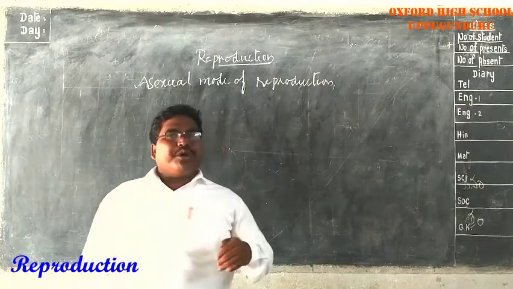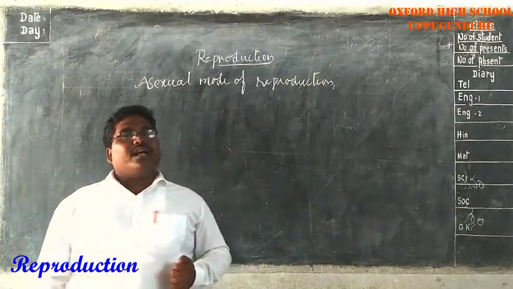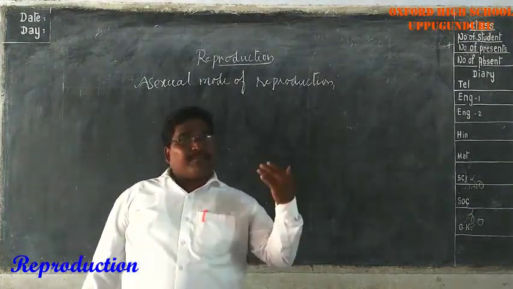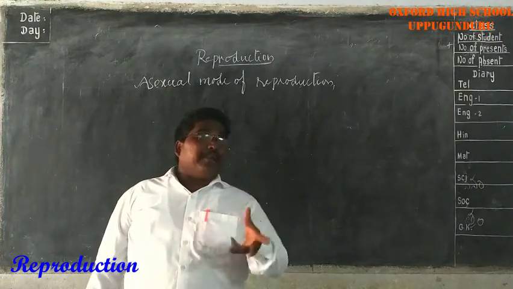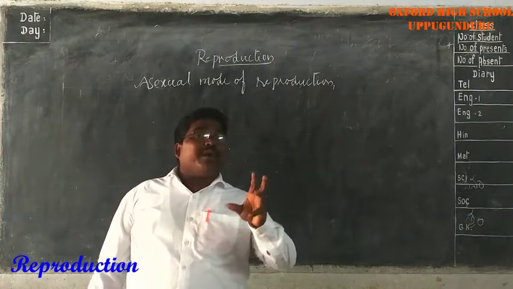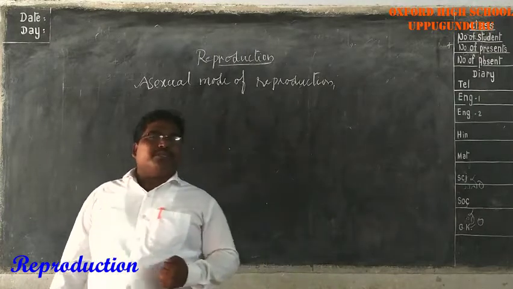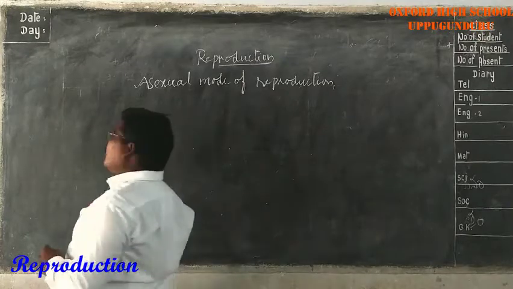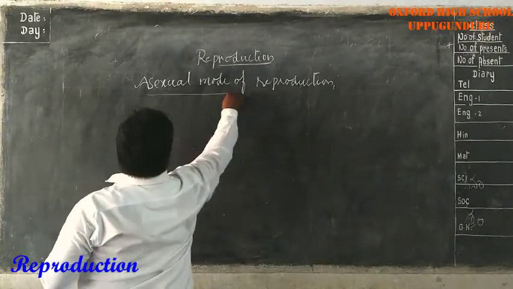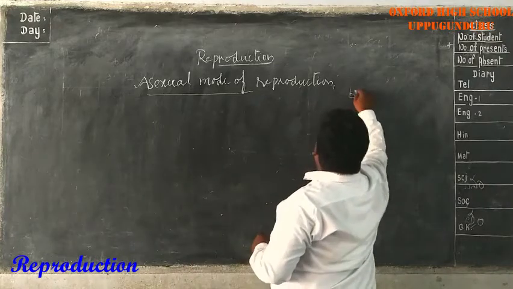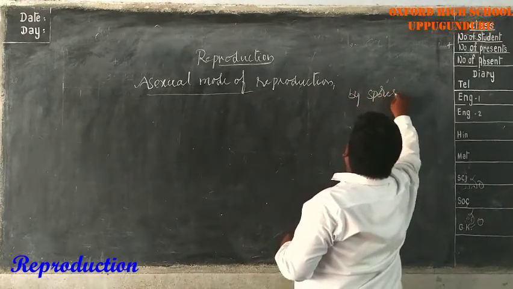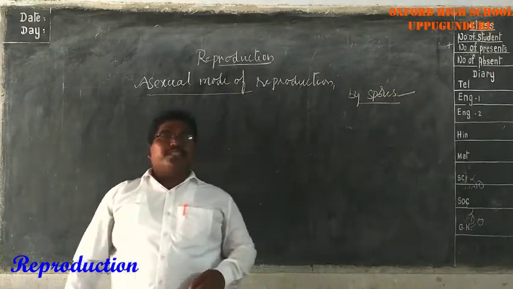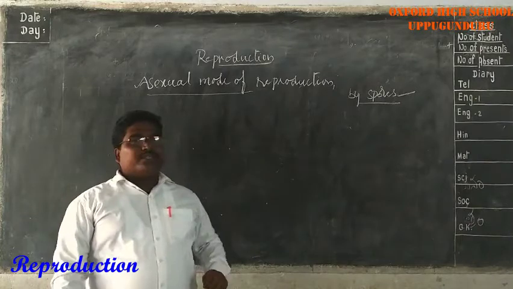Here I am going to explain a few things about the asexual mode of reproduction. Some organisms, some non-flowering plants, follow a type of reproduction that is done by spores. Spore formation. Okay, reproduction by spores. Asexual mode of reproduction by spores. What are these spores? Where are they present? Which organisms produce these spores? I will explain about it.